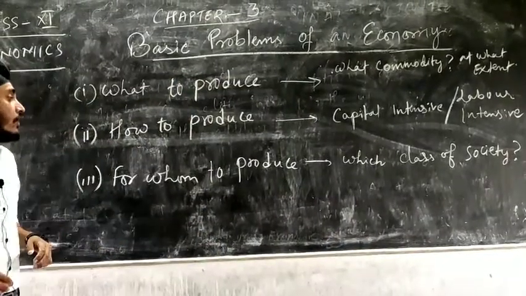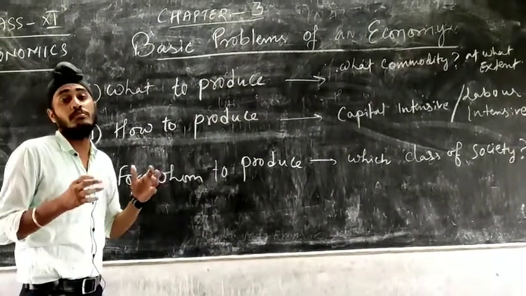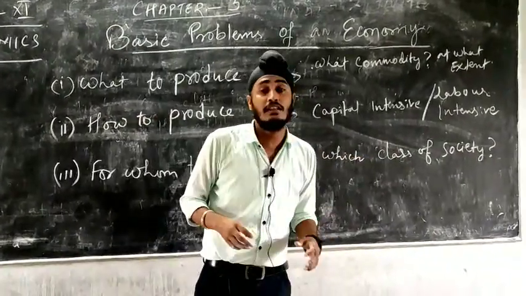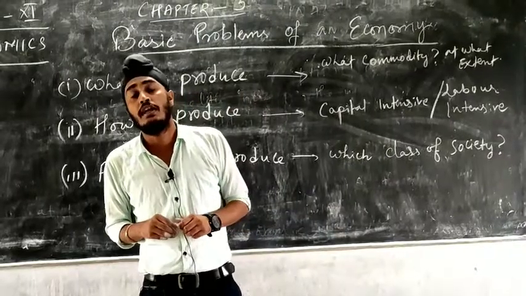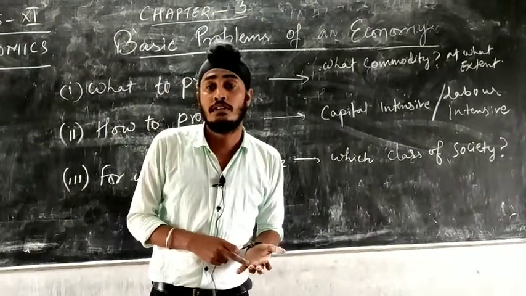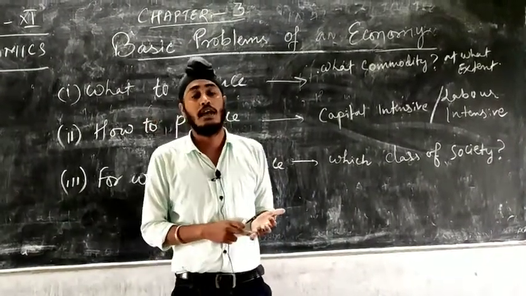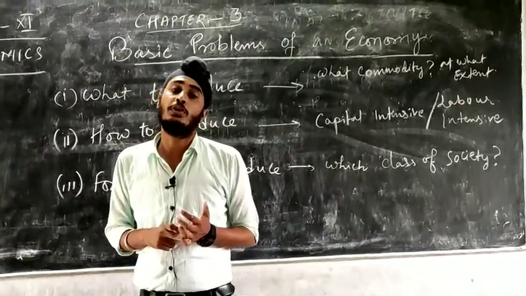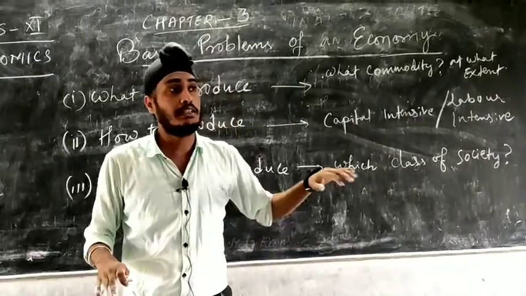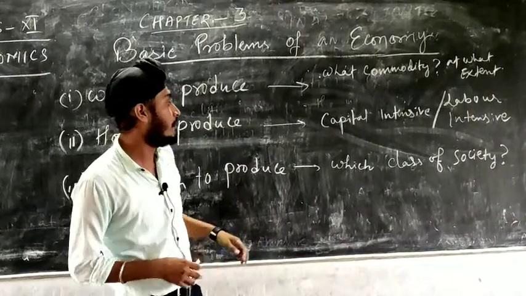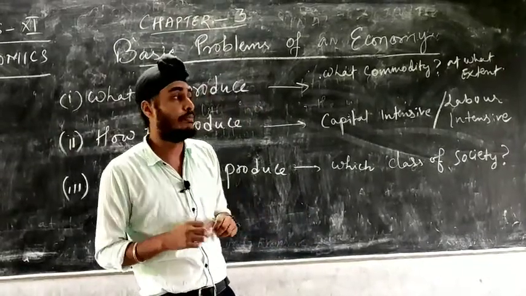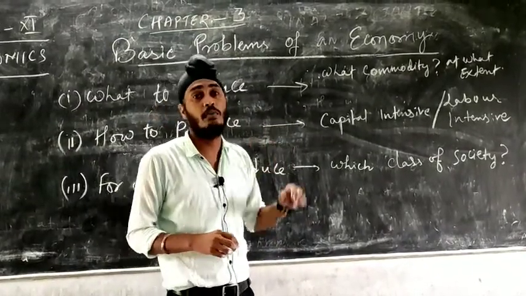The third one is for whom to produce. Now for whom to produce means for which class of society the goods should be produced. As you know, in our economy there are rich people, there is the middle class, and there are low class, poor people also. As we know, the distribution of income is not equal among these 3 classes of society. So there can be a problem of for which class of society the goods should be produced. So this is also one major problem of an economy.